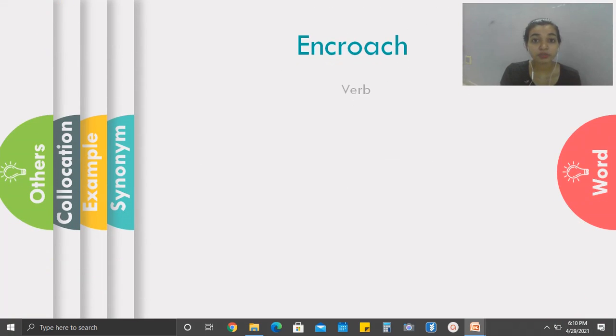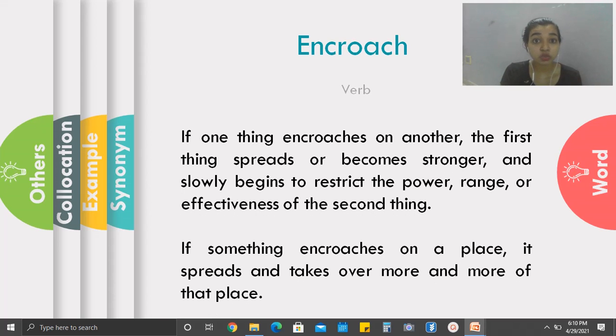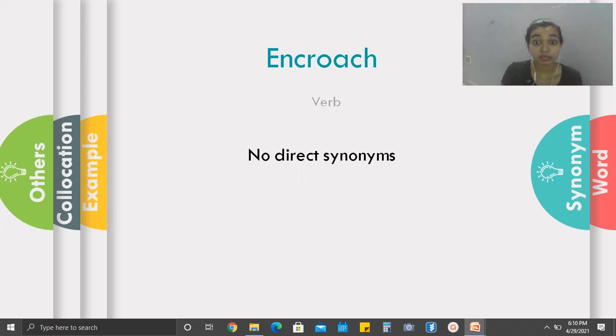Now let's look at our first word of this video. It is encroach. It is a verb, and if one thing encroaches on another, the first thing spreads or becomes stronger and slowly begins to restrict the power, range or effectiveness of the second thing. If something encroaches on a place, it spreads and takes over more and more of that place. And I don't think there are direct synonyms of this word.